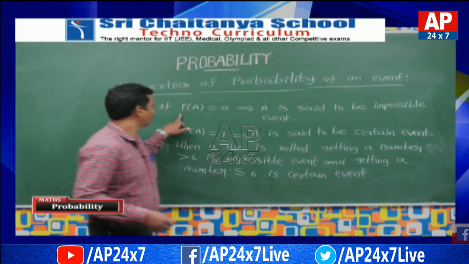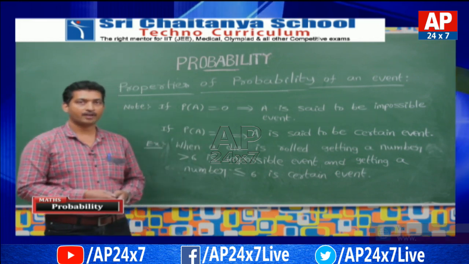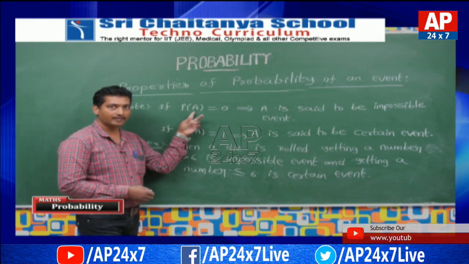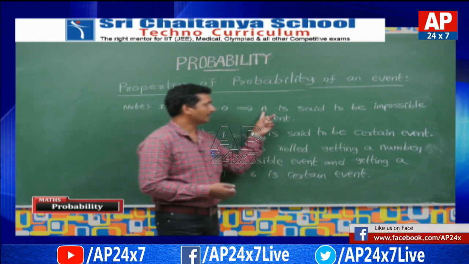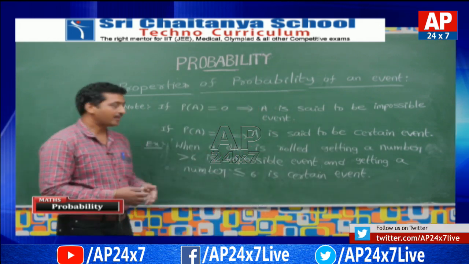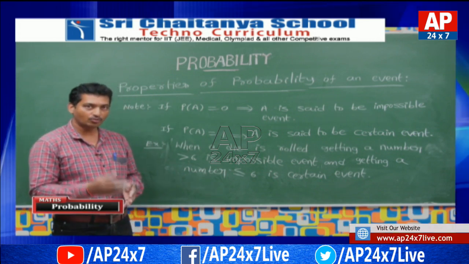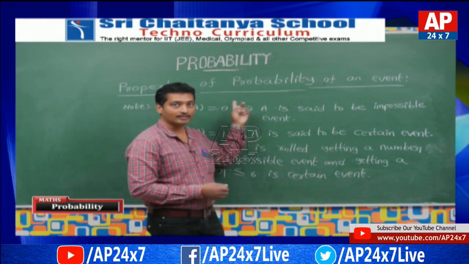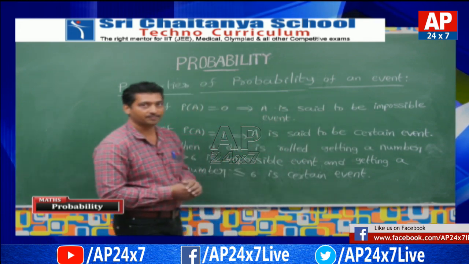This is very important to note. If P of A is equal to 0, that means the probability of getting an event A is equal to 0, then the event A is said to be an impossible event. That means whenever P of A equals 0, the favorable cases to the event A is nothing but 0. Then that event A is said to be an impossible event.